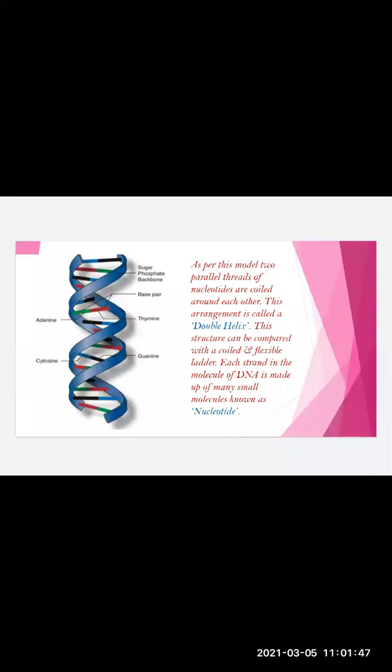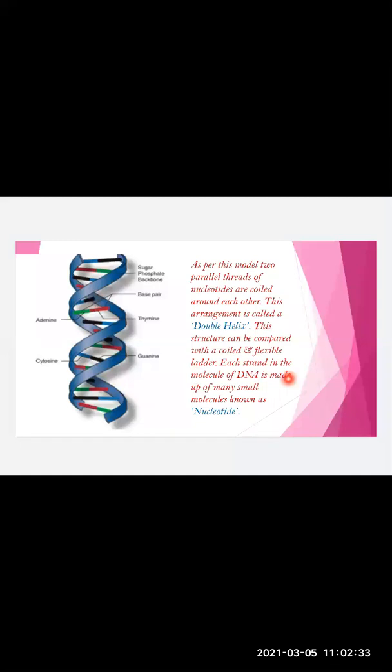See here. As per the model proposed by the two biologists, you can see two parallel threads of nucleotides coiled around each other. These are the pair of nucleotides, running parallel to each other. This one is one and the second one is this one. The arrangement is called a double helix. This structure can be compared with a coiled and flexible ladder. As I said earlier, the DNA molecule is a very flexible ladder.